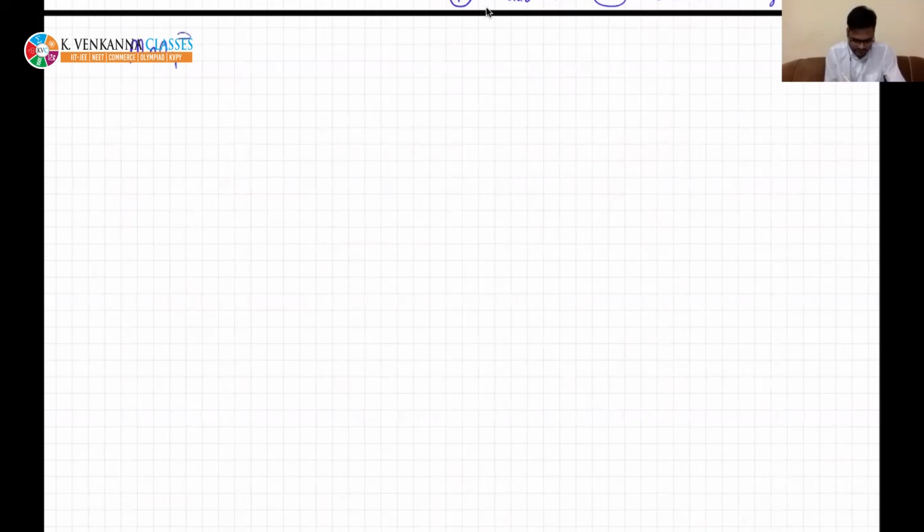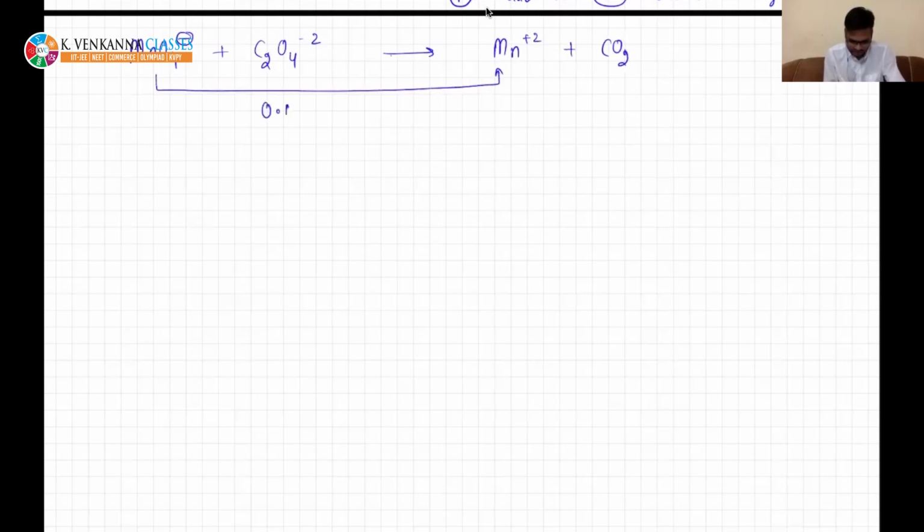MnO4 minus and C2O4 minus 2 is giving Mn plus 2 and CO2. In this case, if you see, the oxidation number is decreasing, so this becomes the reduction half. And for this one, the oxidation number is increasing, so this becomes the oxidation half, right?